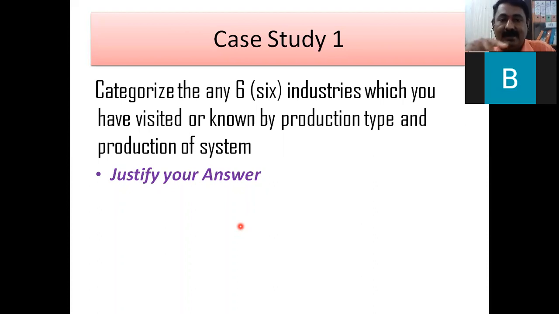For example, categorize the industries that you visited. You just write down industry categorization by production type and production system. Then you will write industry number 1, the location, what the products are, and then you will say it is either job type, batch type, mass type, or continuous. Second, whether it is make to stock, make to order, or assemble to order, in which category it fits.